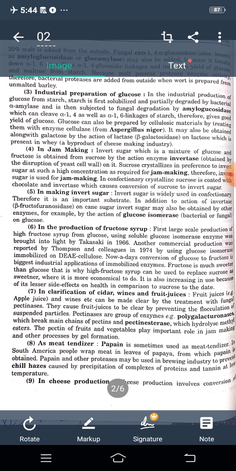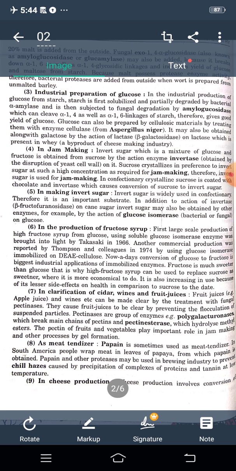Glucose can also be prepared from cellulosic material by treating it with the enzyme cellulase. It may also be obtained along with galactose by the action of lactase.